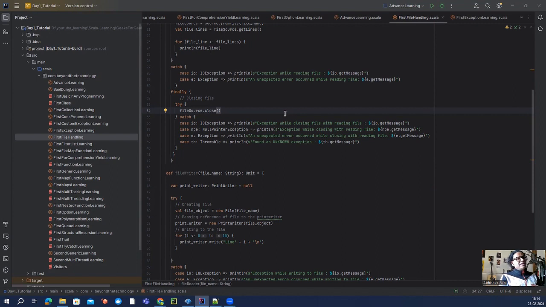Though I'm still not very comfortable with that, at least I reached the point, with the help of ChatGPT and Google Bard, to get the solution for the problems on which I need to build a solution in the Scala programming language. So as you can see on my screen, I have written a bunch of programs so far just to understand the basic concepts which every programming language has to offer.